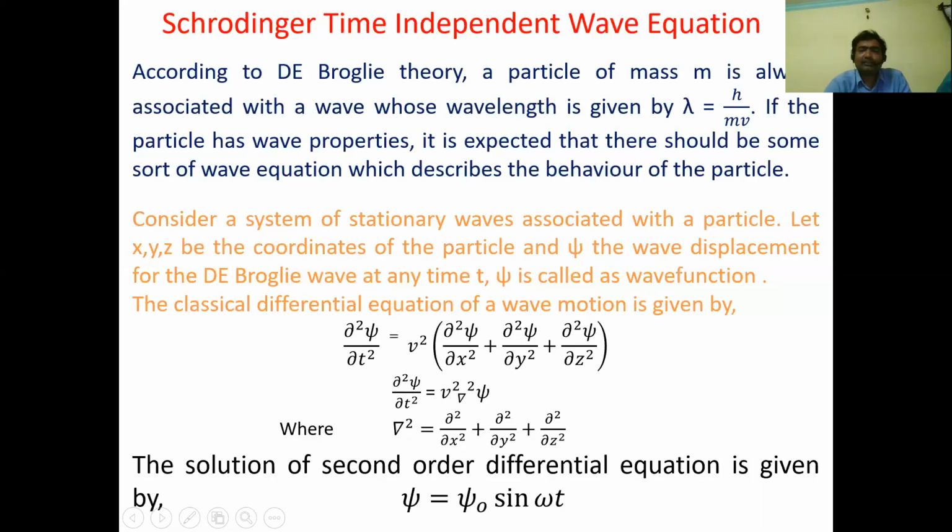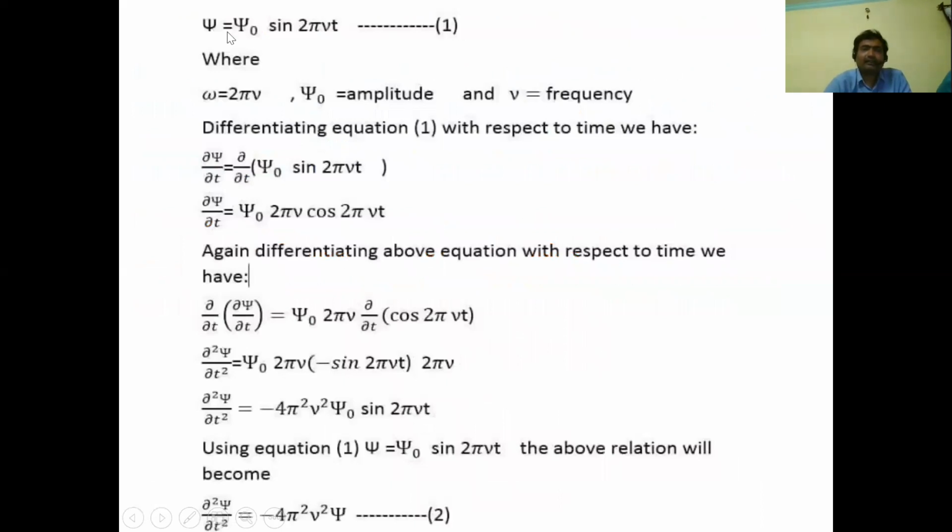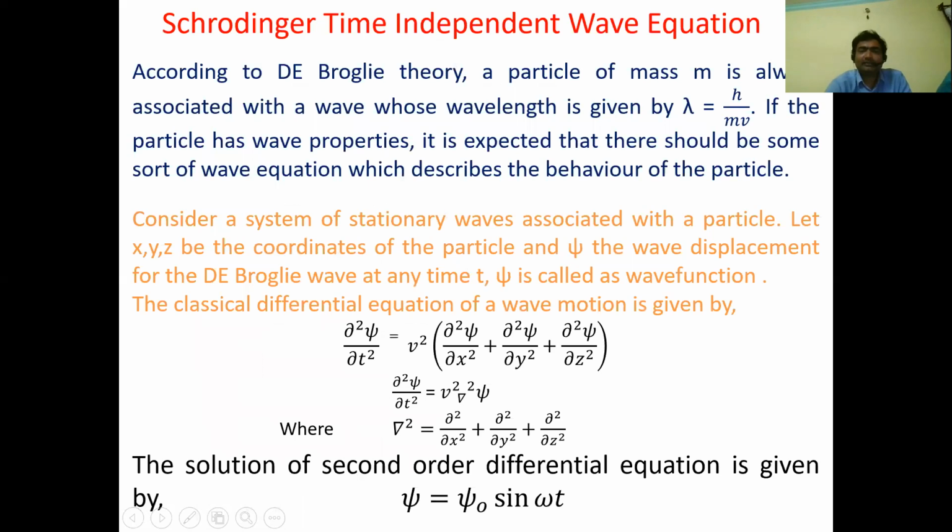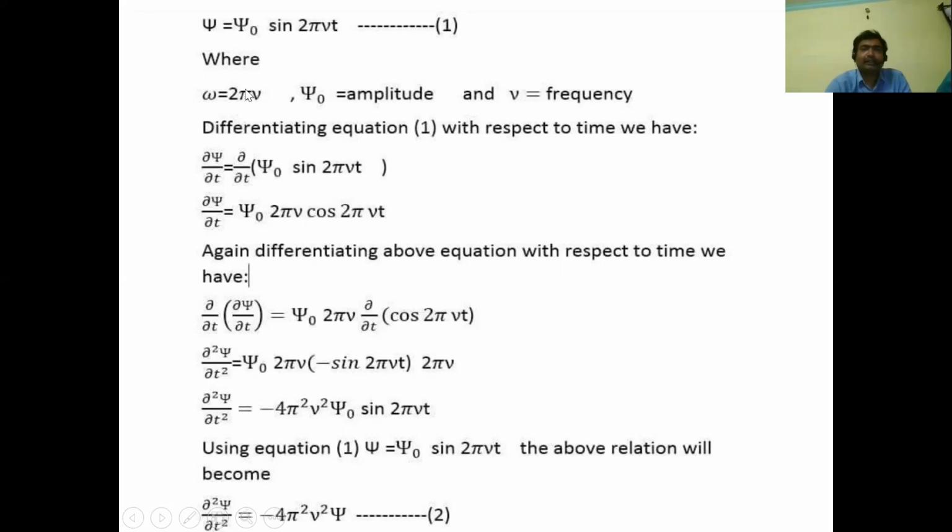The solution is assumed as psi is equal to psi naught sine omega t. Here omega is represented as 2 pi nu. So this equation becomes psi is equal to psi naught into sine 2 pi nu t, equation 1. Here psi naught is the amplitude and nu is the frequency.